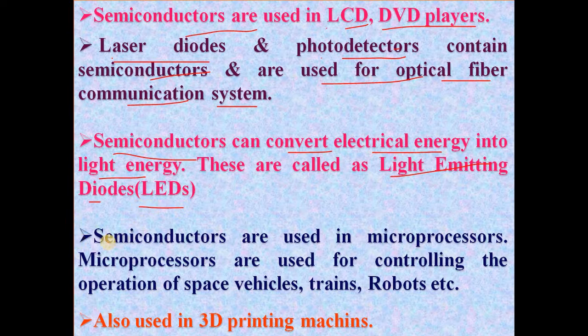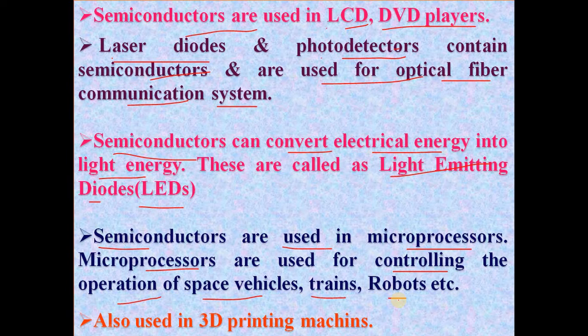Then the next application is that semiconductors are used in microprocessors. Microprocessors are used for controlling the operation of space vehicles, trains and robots. Semiconducting chips are used in space vehicles, for example in the case of the Mars mission, where various types of space vehicles are used and the chips are made of semiconducting materials.